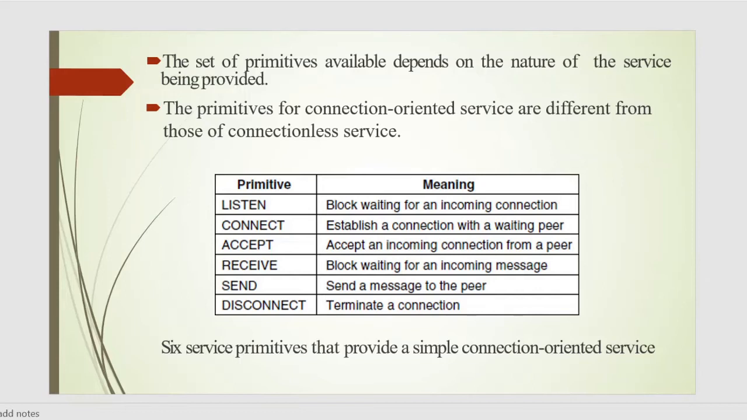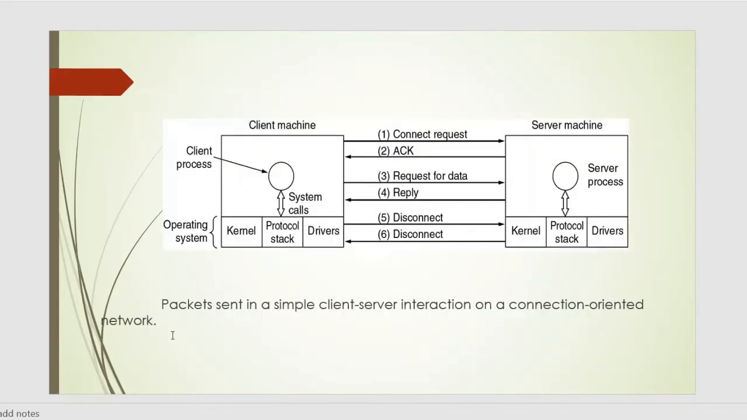And we also have 2 types of connection-less service primitives, that are unitdata and facility or report. The unitdata primitive is simply required to send a packet of data or information, and facility or report are the primitives required for getting details about the performance and working of the network, such as delivery statistics or reports. So these are the types of service primitives. And next we are going to discuss this figure, which shows the packets sent in a simple client server interaction on a connection oriented network.